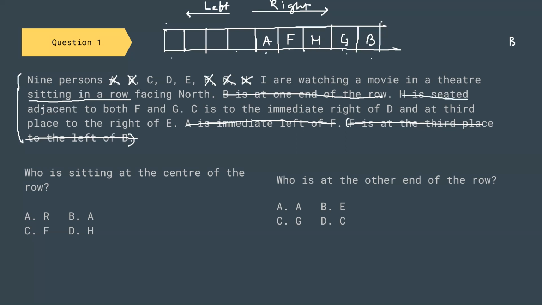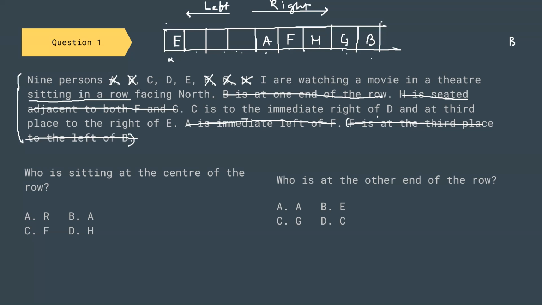H is sitting adjacent to both F and G. This is also exhausted. C is immediate right of D and at third position right of E. So if E is here, the third position right of E, 1, 2, 3. So E has to be placed here.